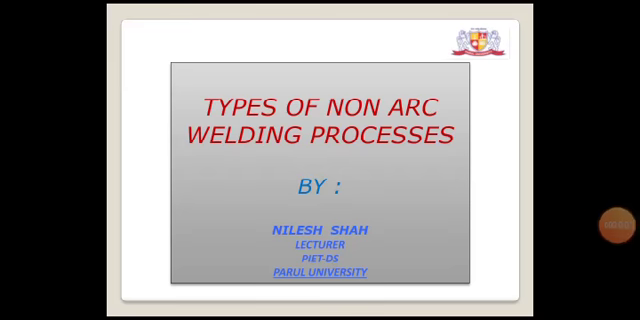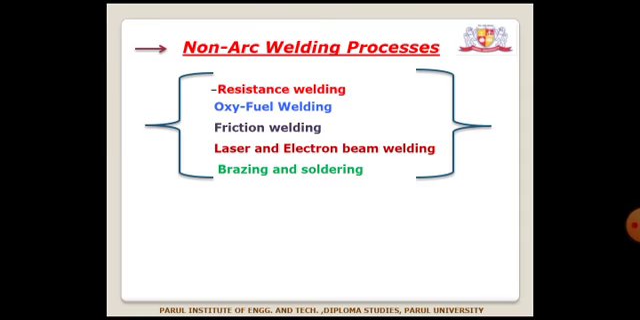Myself Nilesh Shah, and in this module we are going to discuss the different types of non-arc welding processes. The different types of non-arc welding processes that we are going to discuss are resistance welding, oxy-fuel welding, friction welding, laser and electron beam welding, brazing and soldering.